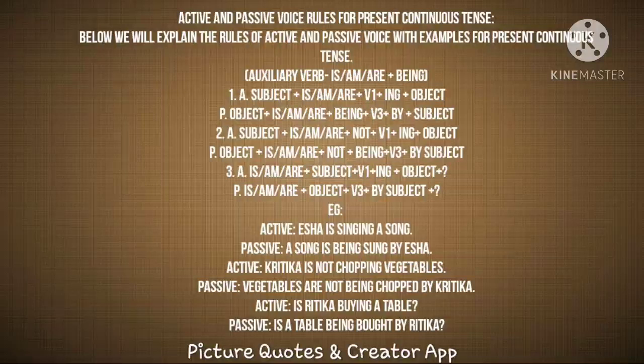This is the sentence construction of the negative sentence in present continuous. Look at the passive construction. Object plus is, am or are plus negative, which means not, plus being plus V3 form of the verb plus by plus subject. Look at the example here.